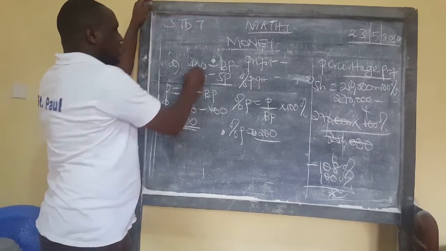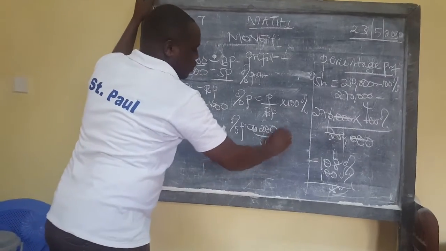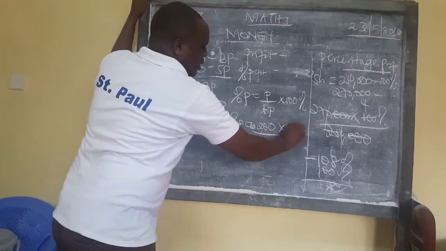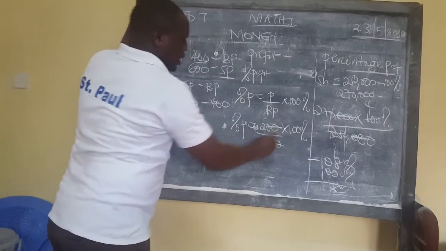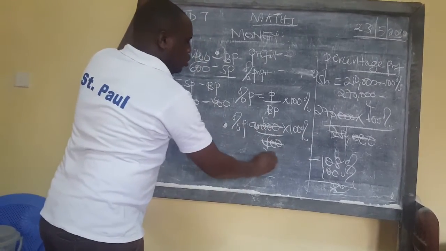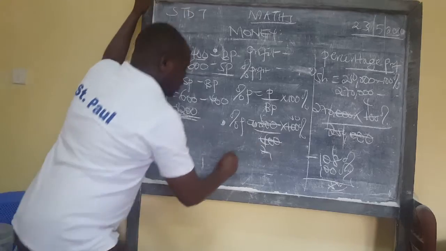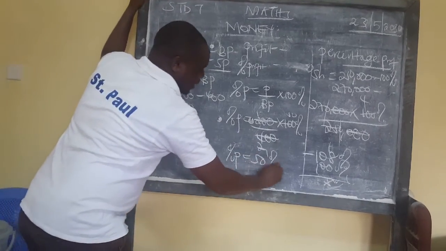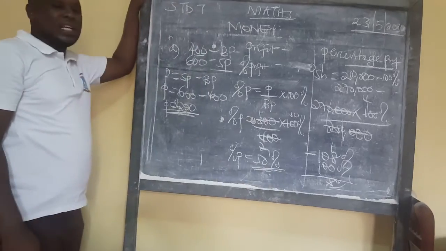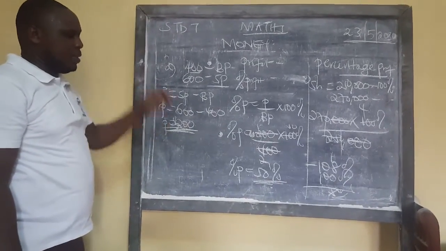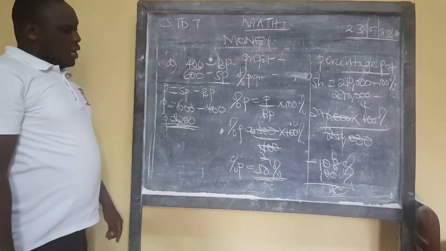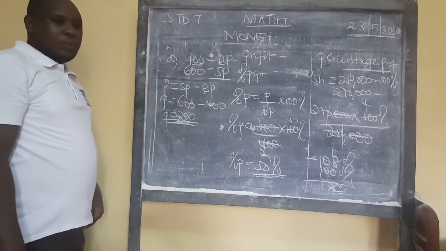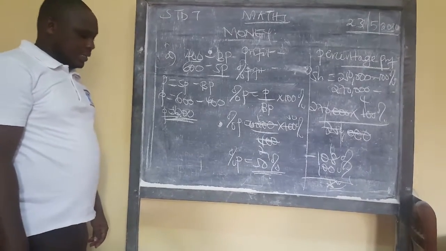What is the buying price? 400, the original price, times 100%. These 2 will cancel by 2, 1 by 2, 2 by 2, 1 by 2, 50. So our percentage profit is going to be 50%. And that sign must be there, the slash and 2 small zeros must be there. So that person got a profit of 50%.